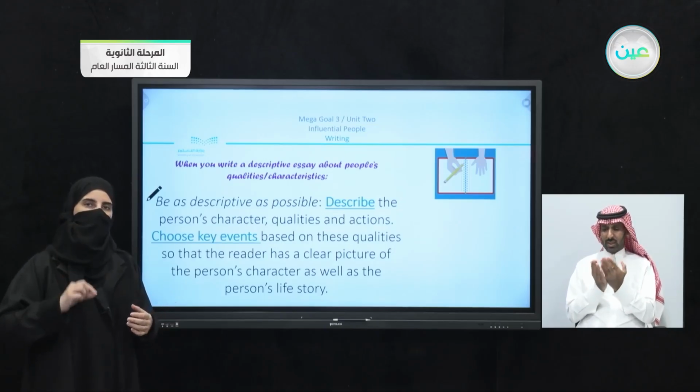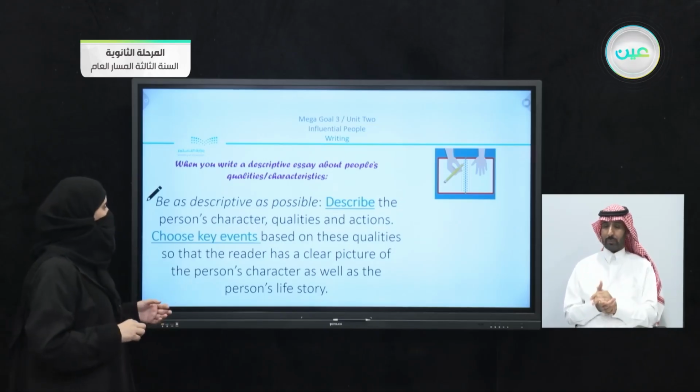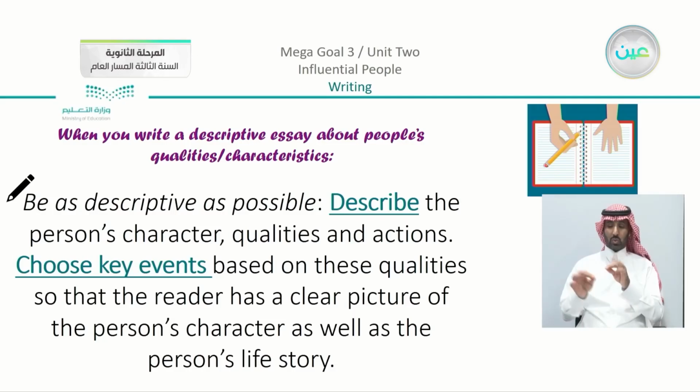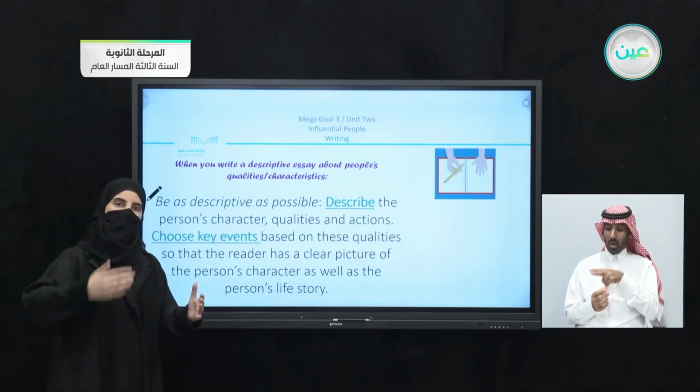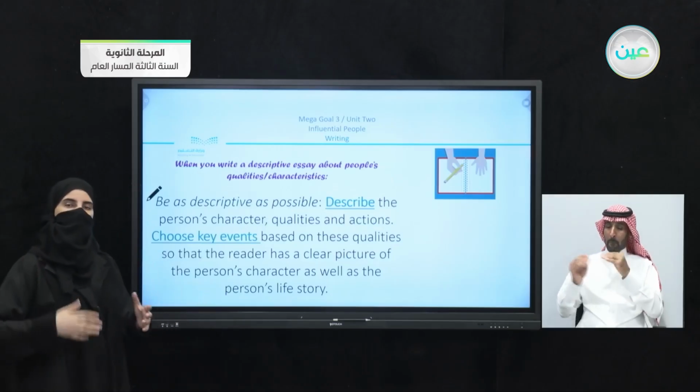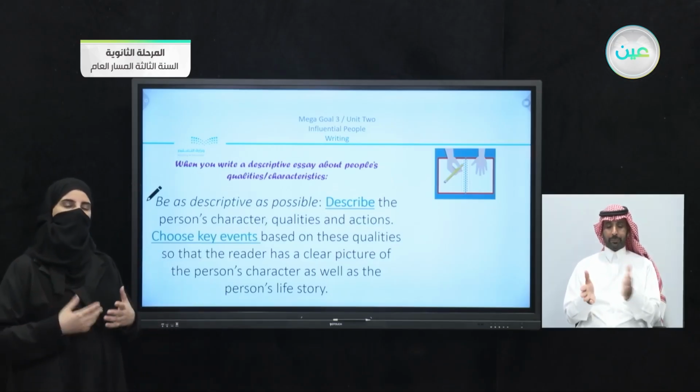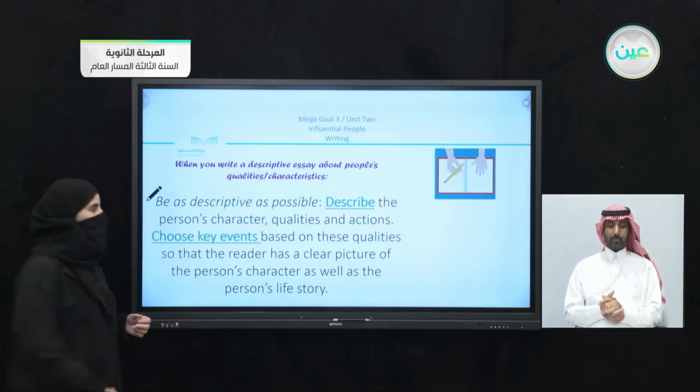These are the key events that we have here. So choose key events based on these qualities so that the reader has a clear picture of the person's character as well as the person's life story. Just imagine that you are reading a complete story that has to be in the correct order, to move on and understand what the achievements are.